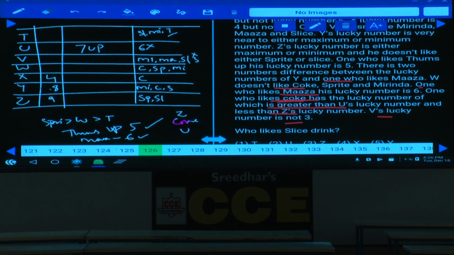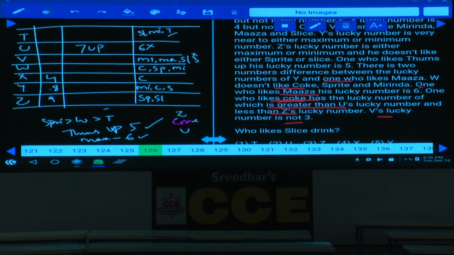Sprite's lucky number is greater than W. What is W here? W is greater than T, isn't it? Now among the remaining, 4, 8 and 9 were done. Then what are the other things left over here? The numbers are 1, 3, 4, 5, 6, 8, 9. Now Thumbs Up is 5.